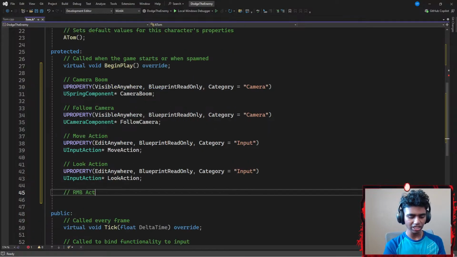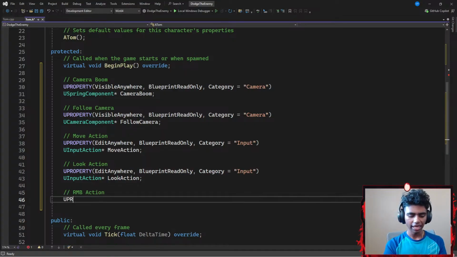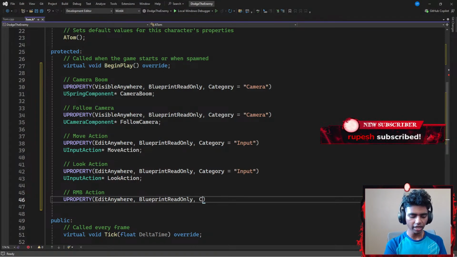Once I'm done with my look action, I have another input action called something like RMB action, my right mouse button action, in which again I'm going to need a UPROPERTY that is EditAnywhere. I want to be able to edit that anywhere. I want it to be BlueprintReadOnly. I only want my blueprint to be able to read it, not really edit it. Lastly, my category is going to be equal to something like inputs. And that's pretty much it.